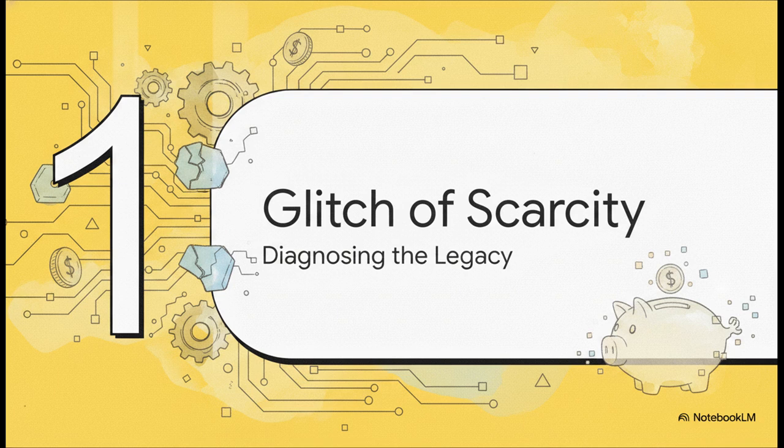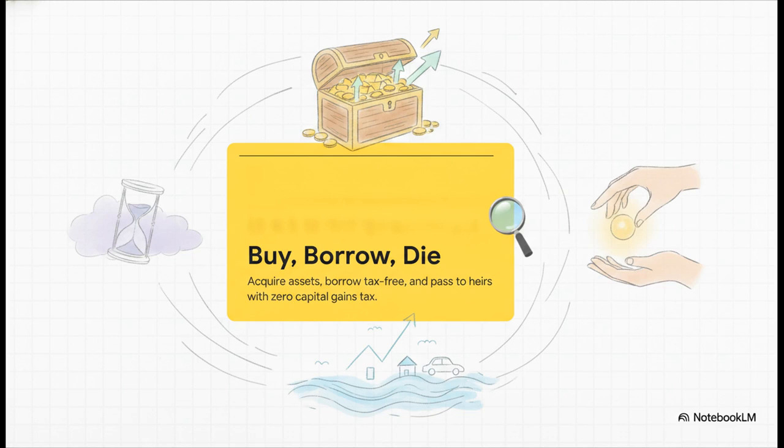Starting with part 1, the glitch of scarcity. Let's diagnose this legacy code. To understand the proposed fix, we first have to pinpoint the exact glitch in our current setup, which the sources call the scarcity economic model.